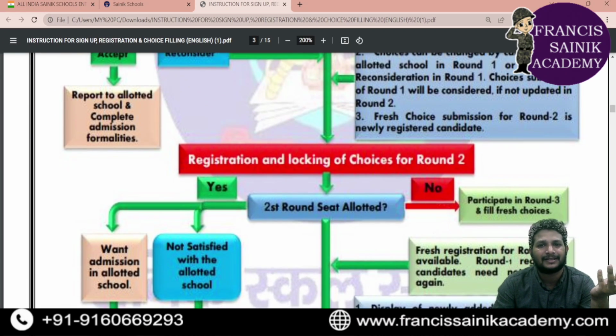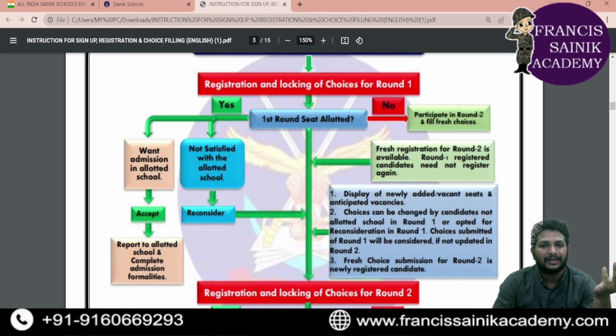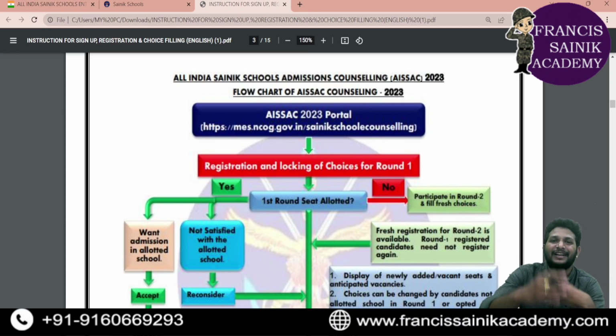So look at this. In this particular option, once the e-counseling becomes active, registration and locking of our choices is also done. First, round one. If you got the seat, yes, the seat will be allocated, admission is done. If you're not satisfied with the seat allocated, then go for reconsider. Reconsider means you can reapply for the second round.